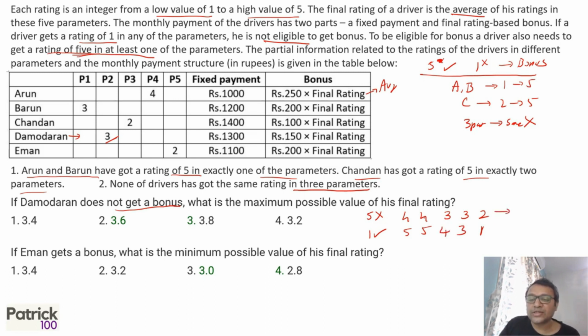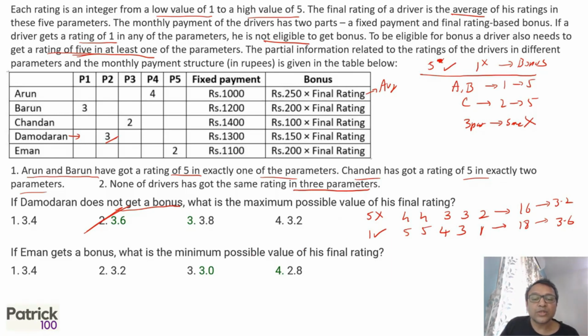So look at each case. First case, if you add it up, it becomes 16. So the average becomes 3.2, 16 upon 5. Second, if you add it up, 18, the average becomes 3.6. So 3.6 will be the answer, second option, because the highest value will be 3.6.